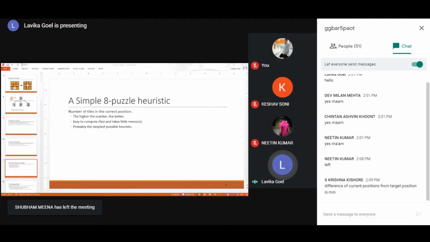Basically what Krishna has done is, he has taken the target position, that means the goal state, and he has taken the current state, and he has checked how many tiles are correctly placed. That's it. And then how many are remaining basically to be correctly placed. So he has taken the number of incorrectly placed tiles as a heuristic function.